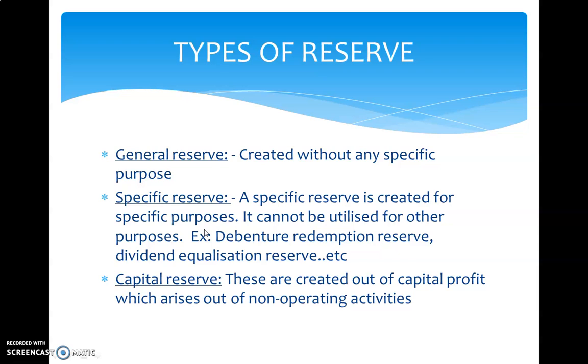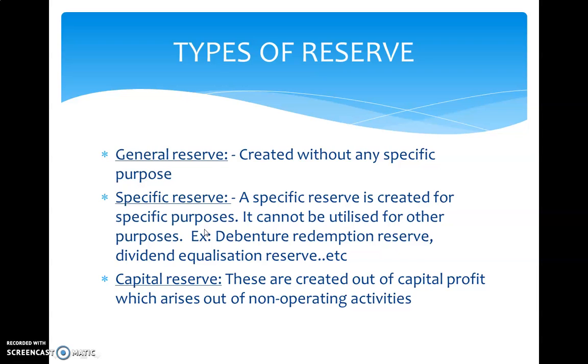The third one is called capital reserve. According to Part 3 of Schedule 6, the expression capital reserve shall not include any amount regarded as free for distribution through the profit and loss account. Capital reserve is created out of profit or gains of a capital nature. It is not created by transferring profit through the profit and loss appropriation account.